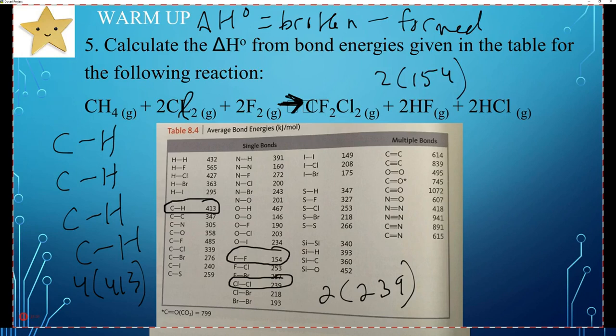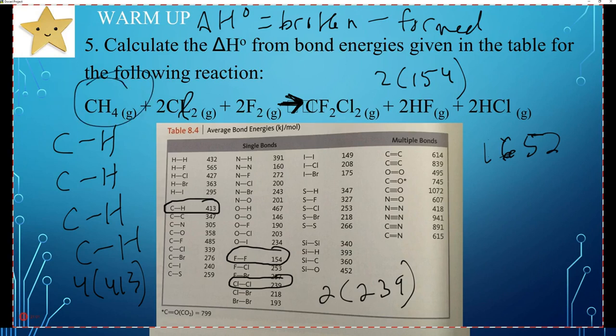Okay. So 4 times 413. Let me get my calculator. I didn't show all my work, so let's show my work. 4 times 413 is 1652 for the C-H's.